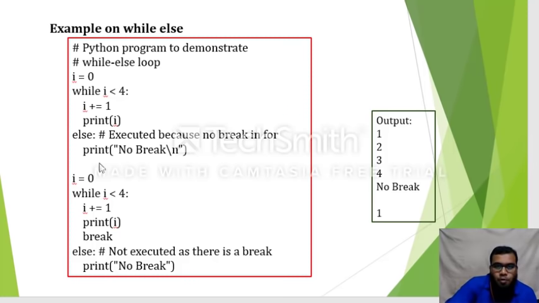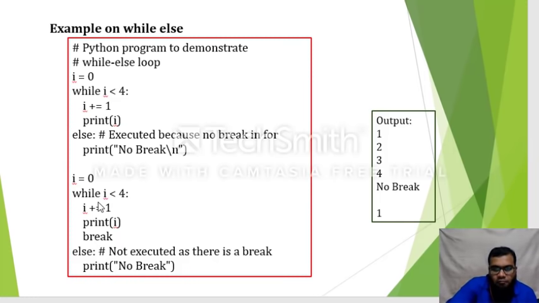In the above program there is no break statement, so the loop continues until the condition becomes false. After the condition becomes false, there is an else associated with the while. The else part contains a statement, no break, and that is also printed. But in the second part of the program, I have written a break statement in between the while loop.